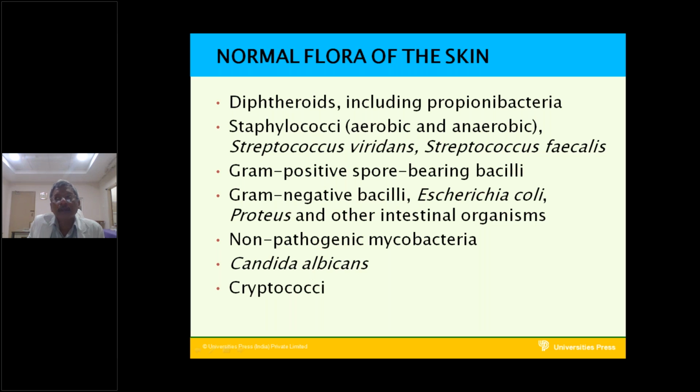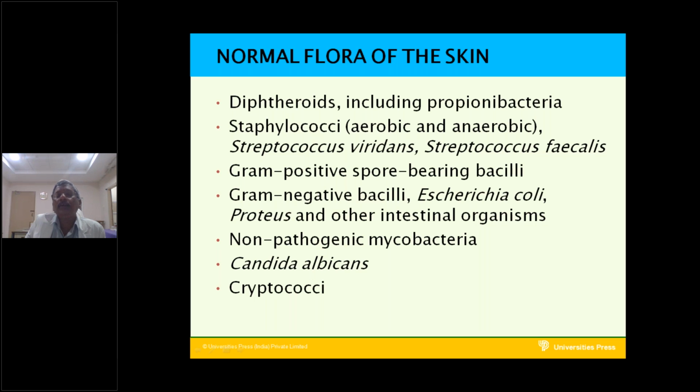Candida albicans present on the skin is normal. The same Candida albicans present in the vagina may be pathogenic. That is why the normal flora of the skin includes Candida albicans. Similarly, Cryptococci. These are the various normal flora of the skin. Diphtherides are usually present on the skin without causing disease.